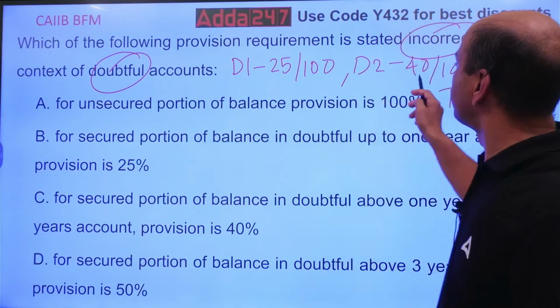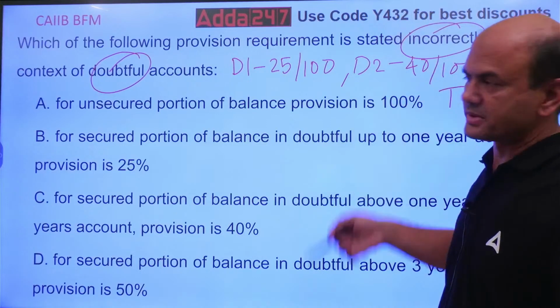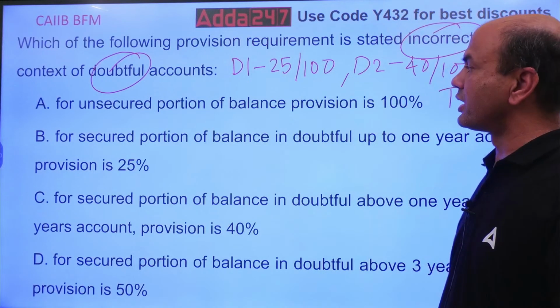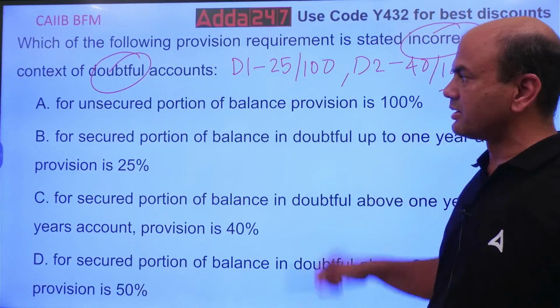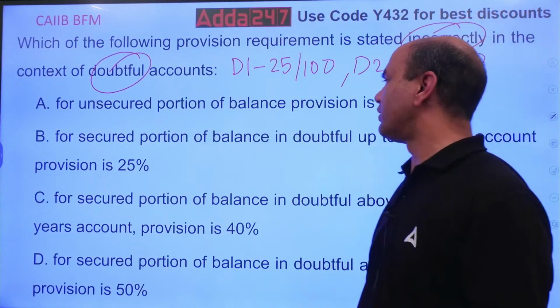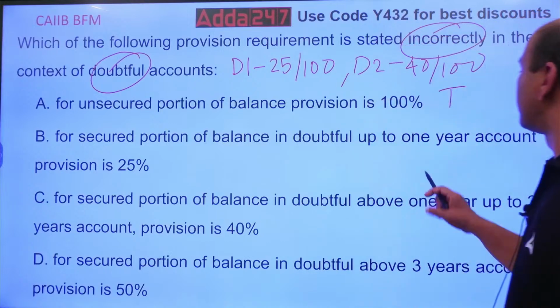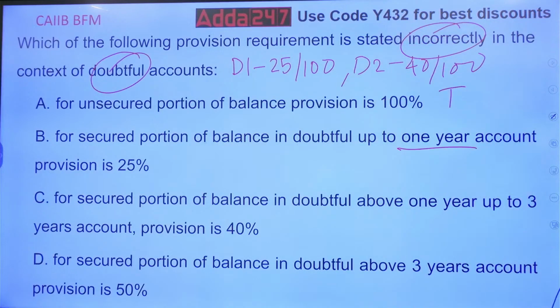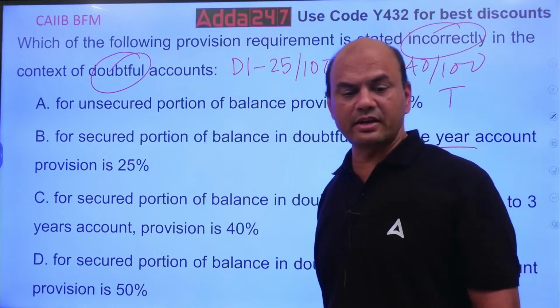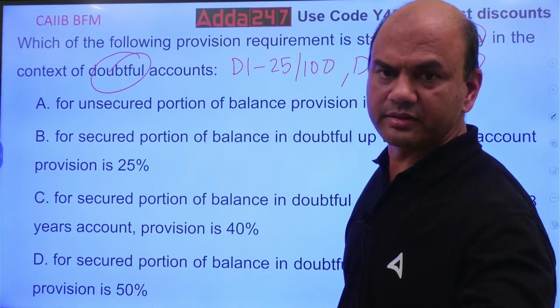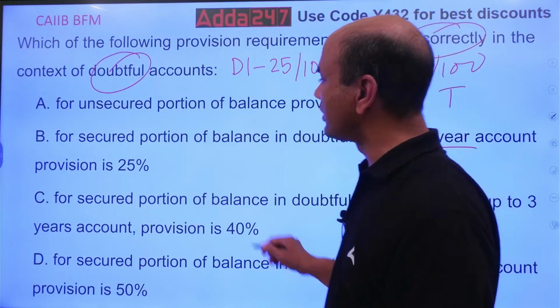Doubtful 2 is 40% secured, unsecured is 100%. For unsecured portion of balance provision is 100%. So done. For secured portion of balance in doubtful up to 1 year is 25%. So D1 25 is correct. What is it? Correct or wrong? True.